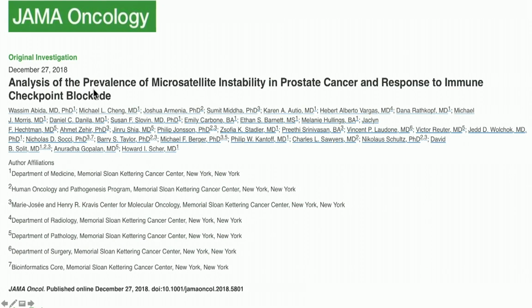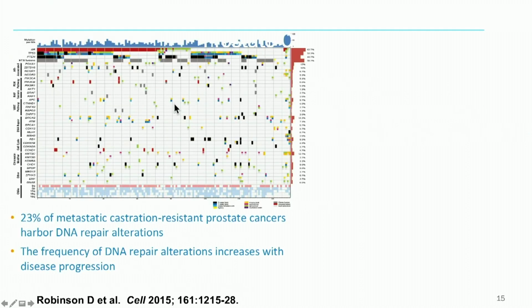This was just published in December. Again, same thing here is that if you have patients that test high in microsatellite instability, this too can render them more responsive to immunotherapy. So all these mechanisms now basically become important because now at least we have drugs that are targetable agents.